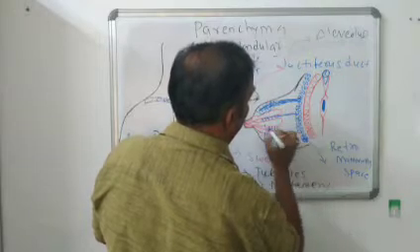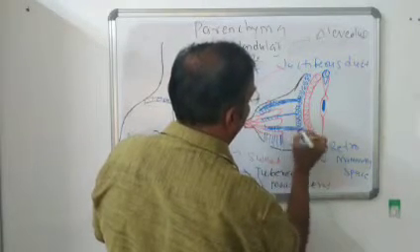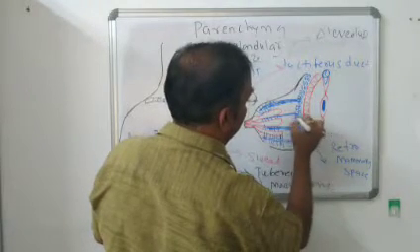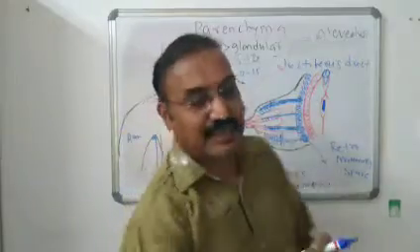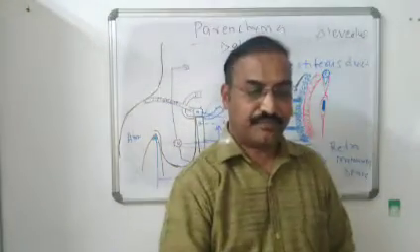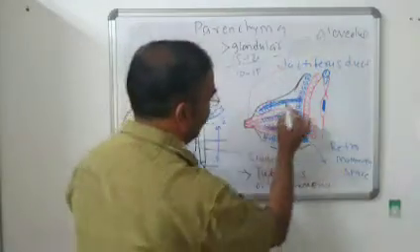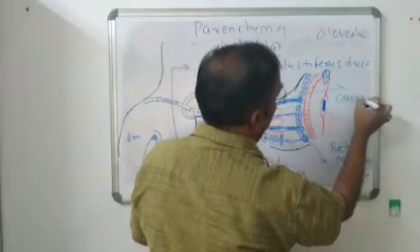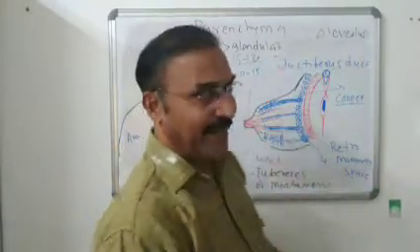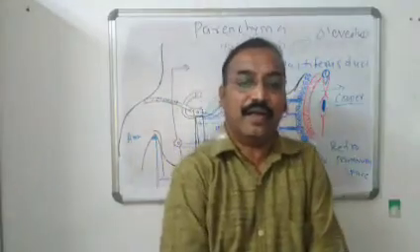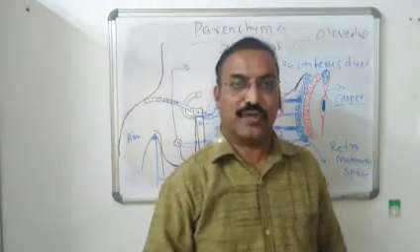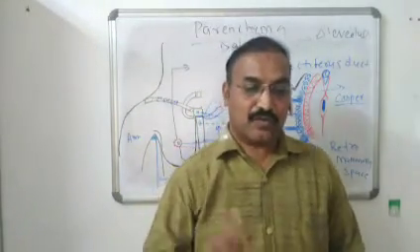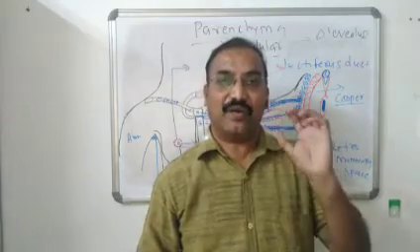It pierces the retromammary space and attaches to the pectoral fascia as well as the pectoralis muscle. This extension, this attachment of the fibrofatty tissue, forms a ligamentous band, and this band is called the ligament of Cooper. We give it the name of the anatomist who discovered it. So this is the ligament of Cooper. So what is the function of this fibrofatty tissue? It forms a ligamentous band.